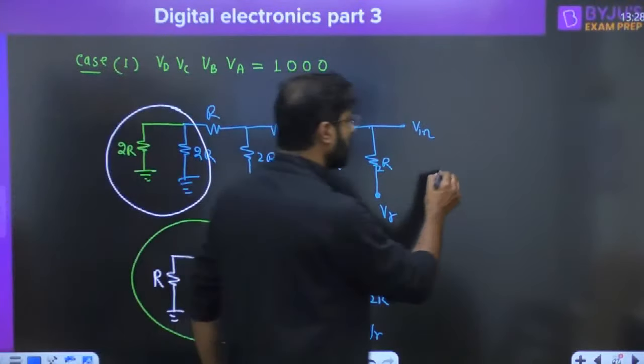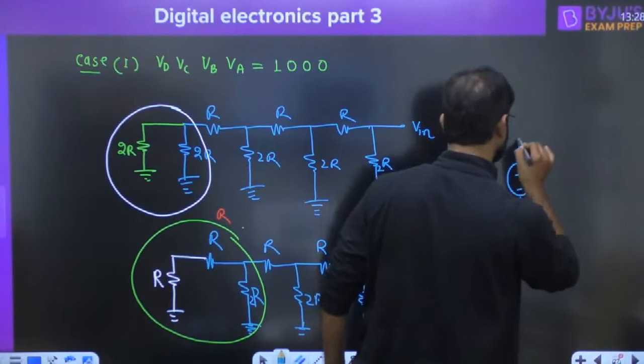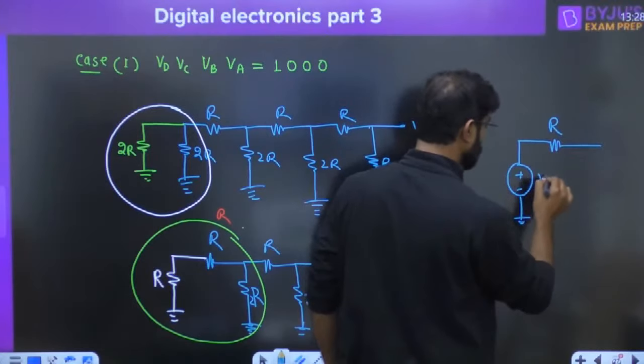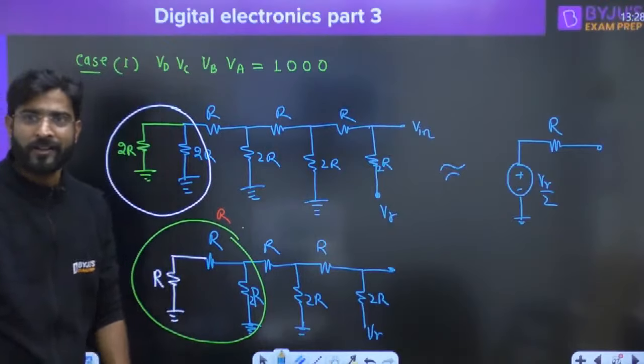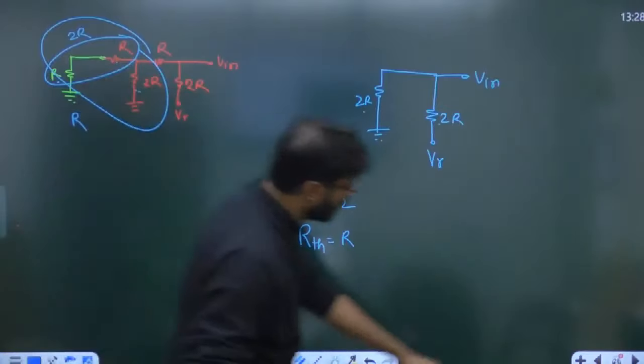So we can represent the entire circuit in this configuration. This is called R, the equivalent is R, and this is called VR by 2. The entire circuit we can write like this. And now what should be the actual representation of this particular circuit?